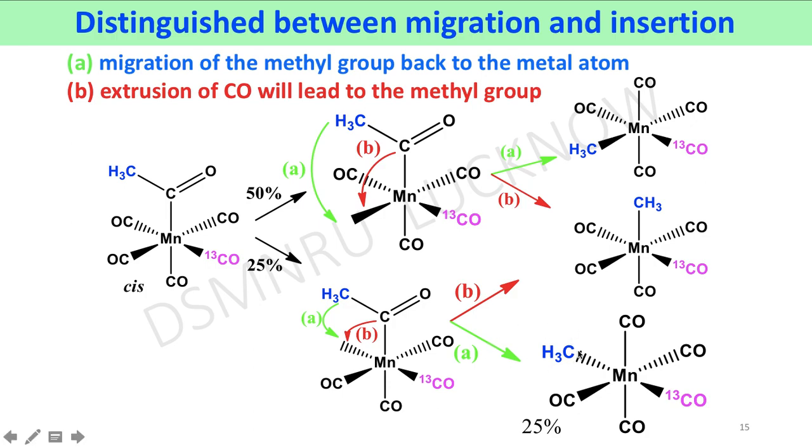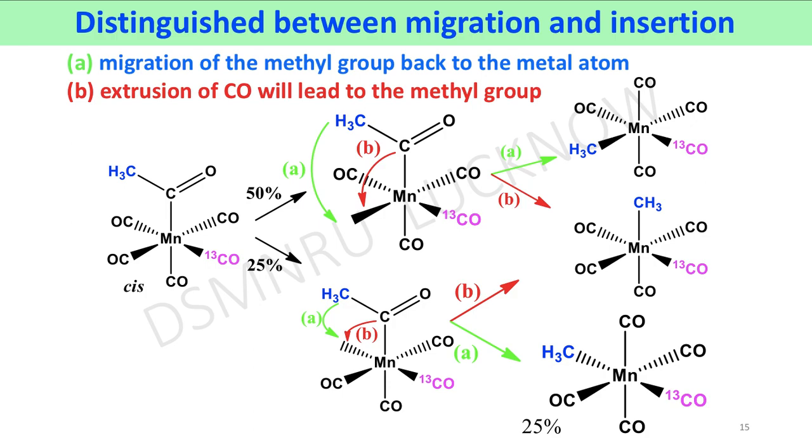On the basis of these schemes, we can conclude that the X group, hydride, methyl, aryl or any alkyl group, migration takes place in the forward direction in 1,1 migratory reaction rather than the extrusion of the carbonyl group.